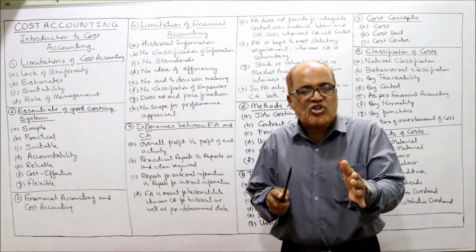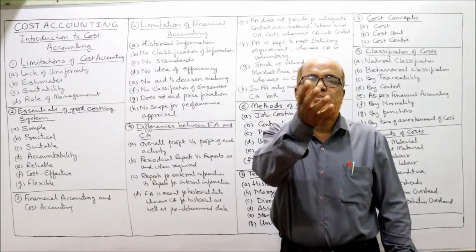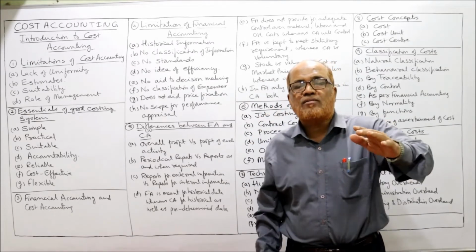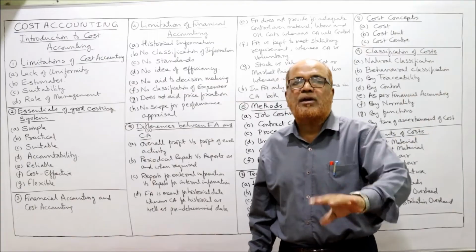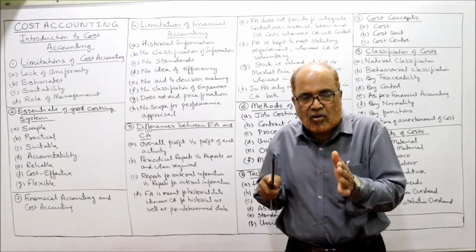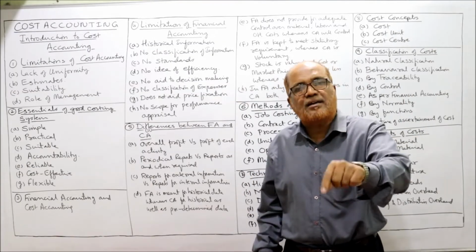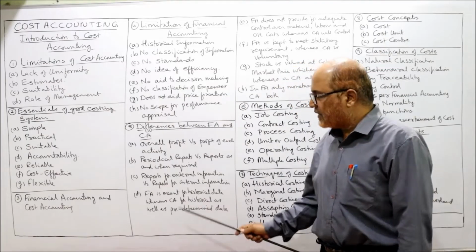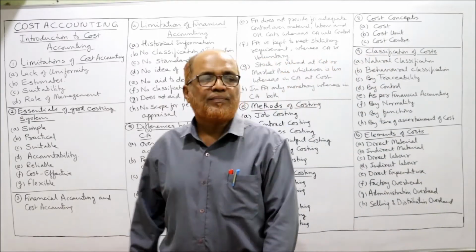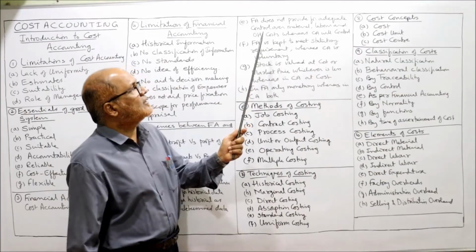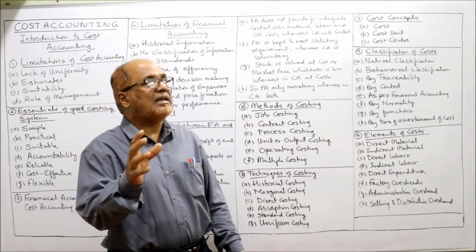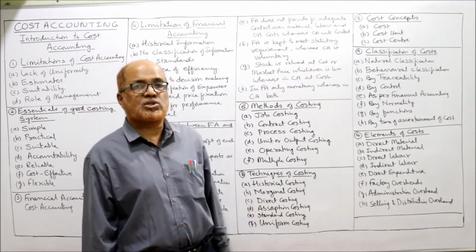So financial accounting mainly will use the past historical data. Whatever had happened in the past, that will be recorded. Whereas in cost accounting, they will use the present data as well as the future data. That is the difference. Next one is financial accounting does not provide adequate control over material, labor and overhead cost.